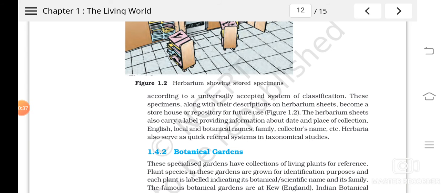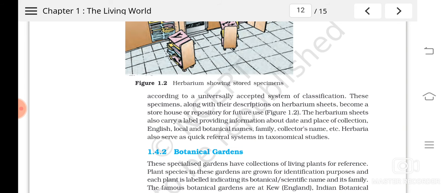So we can make herbarium by collecting the plant parts, then we have to dry it by pressing or by keeping some weight on that. Whenever you are making a herbarium, usually we take the twig with the flowers or inflorescence. Then we have to dry it by keeping under some books or inside the books, etc., and by keeping some weight.